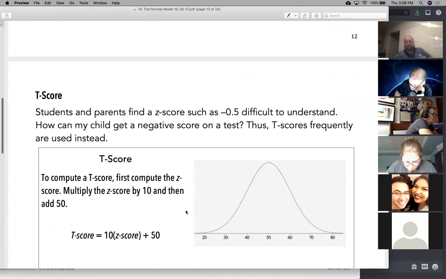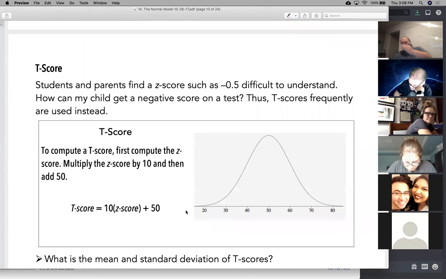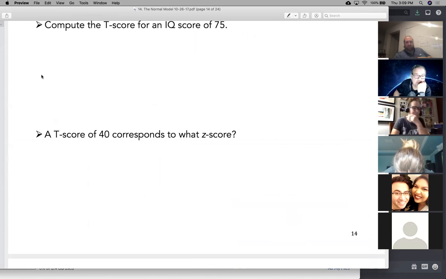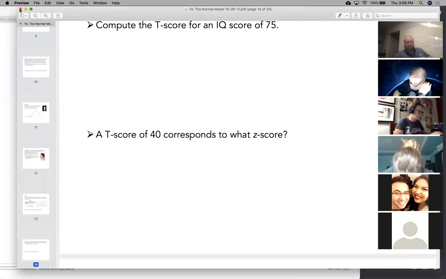Z-scores connect to everything. So if I give you a T-score and ask what's the data, or if I give you the percentile and ask what's the T-score, always go through Z. It's the center. Z connects to T, Z connects to raw data, Z connects to percentile, but they do not connect to each other. Okay? So this takes us to the end of homework number 14,